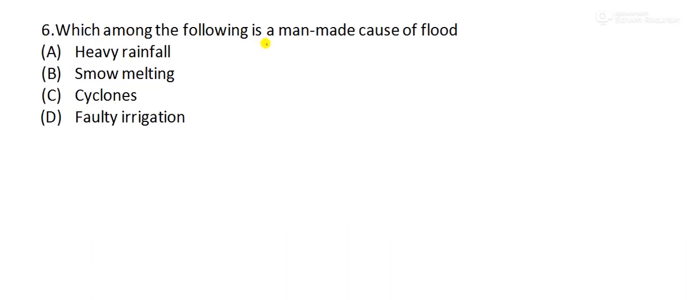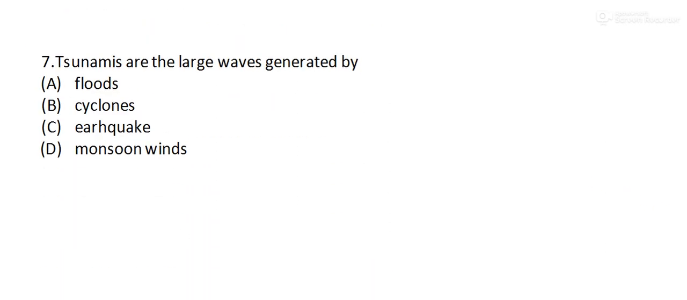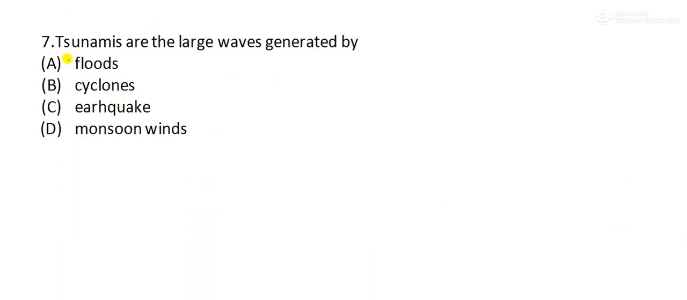Which among the following is a man-made cause for the flood? Heavy rainfall, snow melting, cyclones or faulty irrigation. So faulty irrigation is the one which is a man-made cause for the flood. So option number D is the correct choice. Moving to our next question.